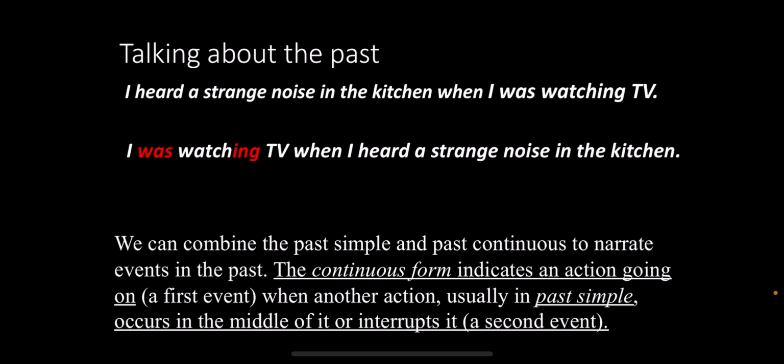Or I was watching a movie when I fell asleep. So we can combine and say more about the past by using the past simple and the past continuous and combining them in a sentence. So that's how we normally do it. And it's important that we learn that the first activity that is occurring in the past, most of the time we can express it with the continuous form, and the activity that is interrupting, we can express with the past simple. So that's it for the moment.